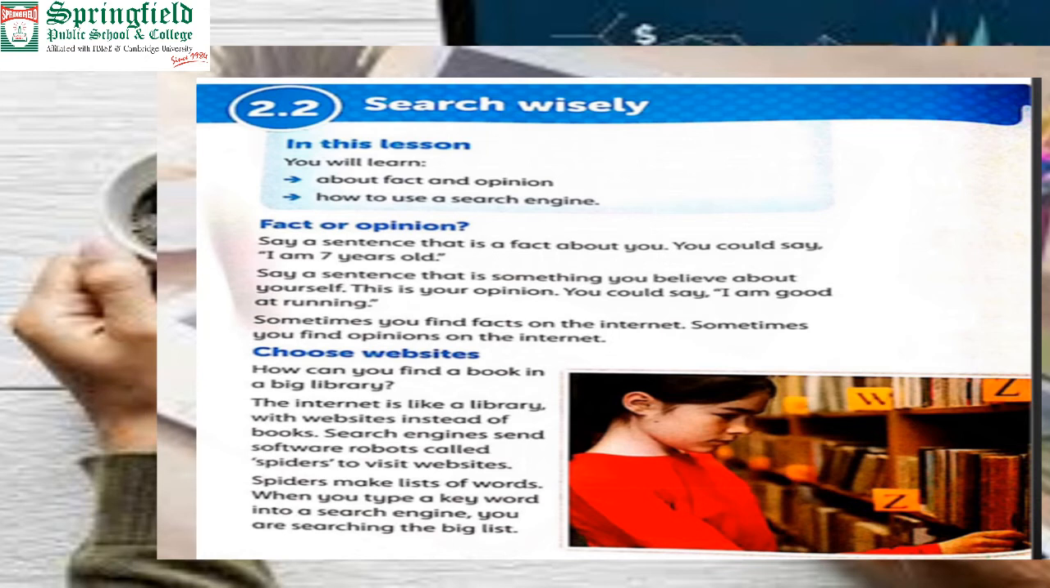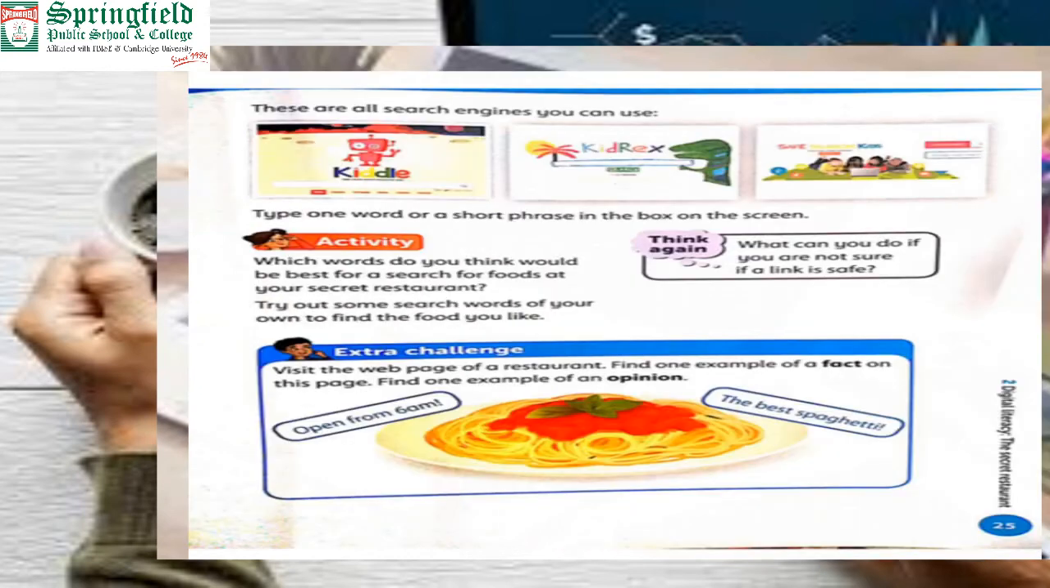Okay, the spiders make a list of the words. When you type a keyword in a search engine, you are searching the big list. Spiders make a list of the words according to my query. Type a keyword in a search engine. My keyword is like, I am searching for books related to computers, or maybe writing related to the internet. Now there are all the search engines you can use. These are the different search engines which are available, which are showing on the screen.